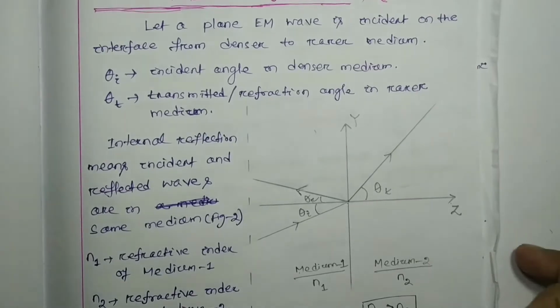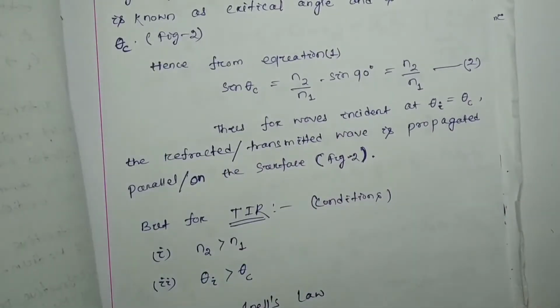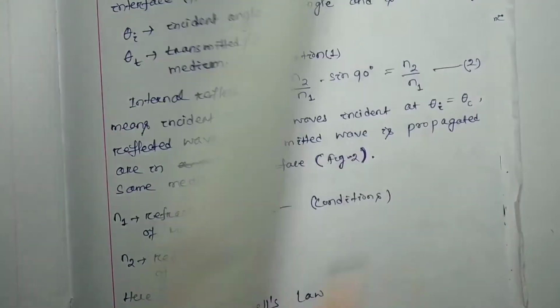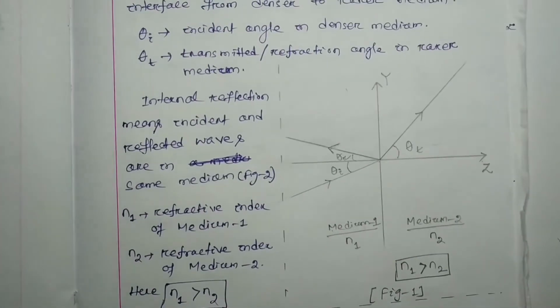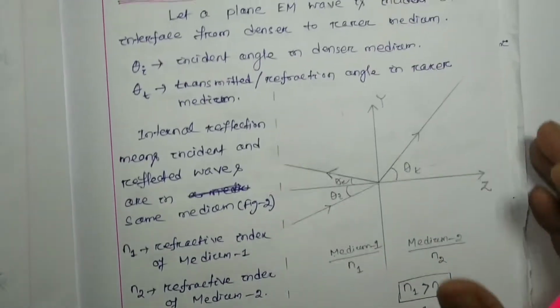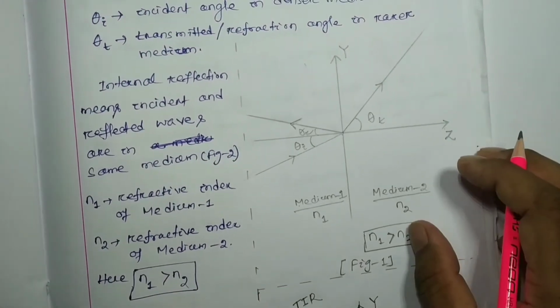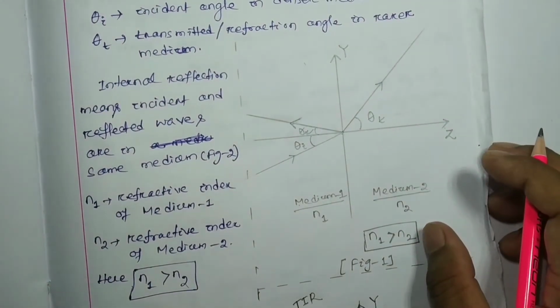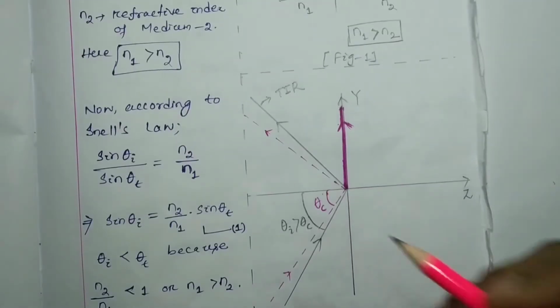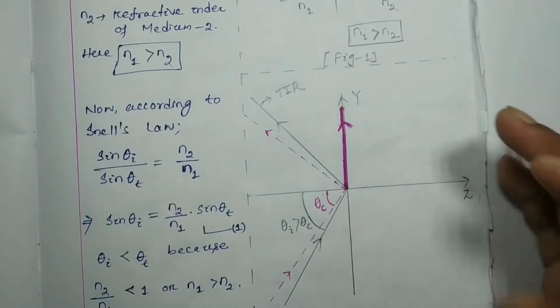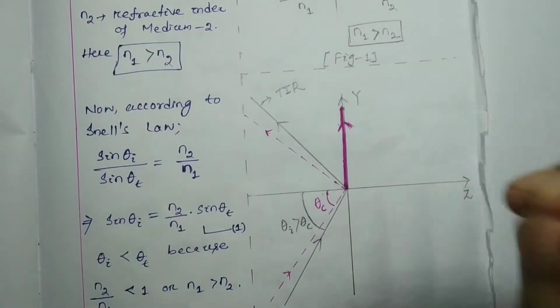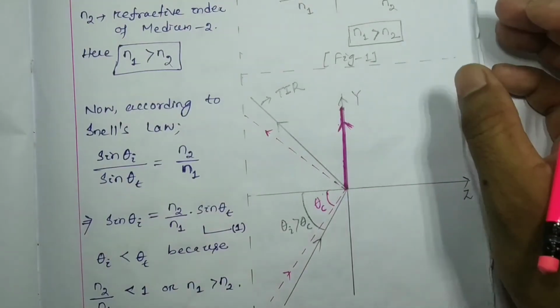Before we start all the mathematics in the course, I'm going to discuss what we studied at the plus 2 level: total internal reflection and the critical angle. Just a simple recap for you.